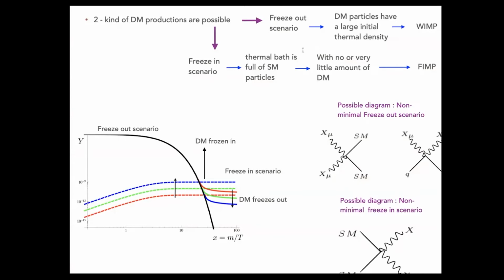In the freeze-out scenario, if I can refer you to this plot, the x-axis is basically depicting the mass of the dark matter divided by the temperature of the universe, and the y-axis is proportional to the number density of the dark matter. So in the freeze-out, we have the dark matter particle and the standard model particle. They are in a common thermal bath, sharing reactions, interacting with each other.